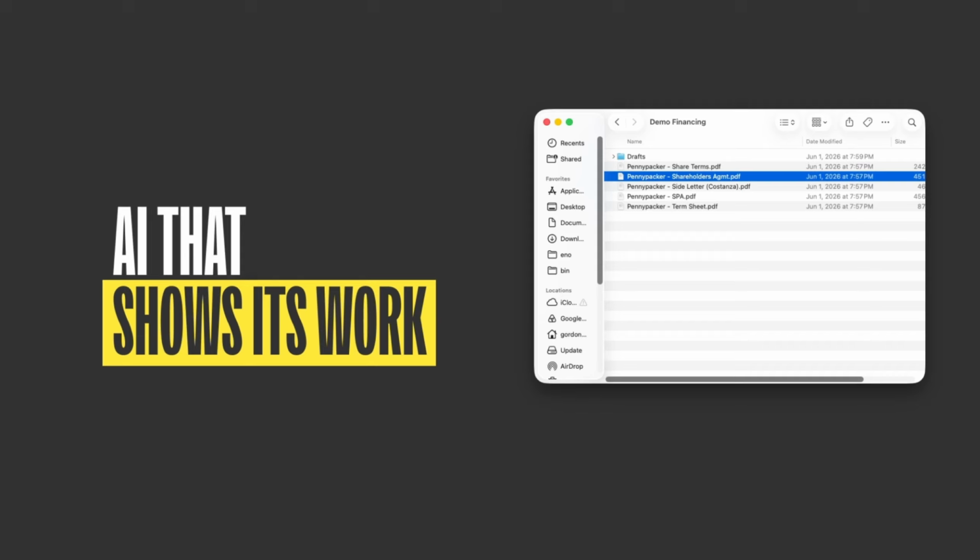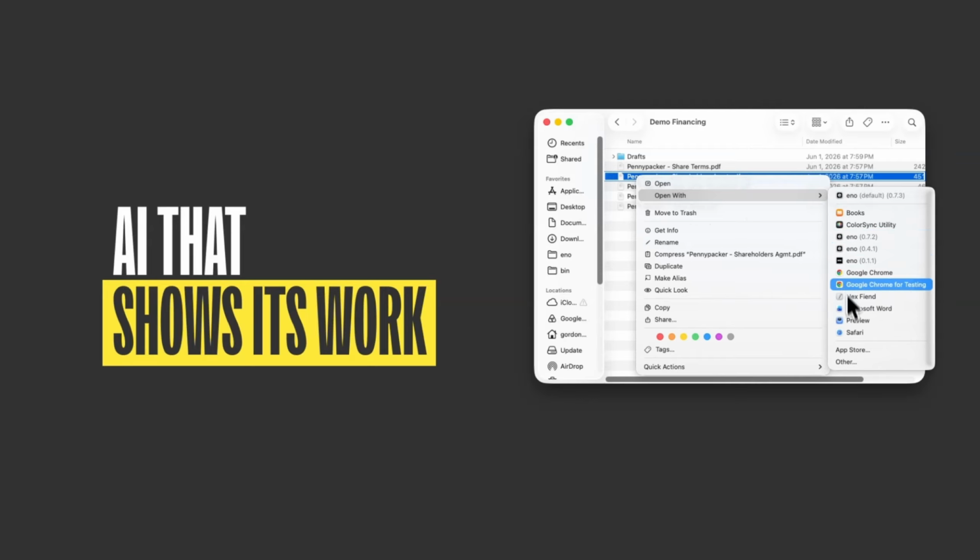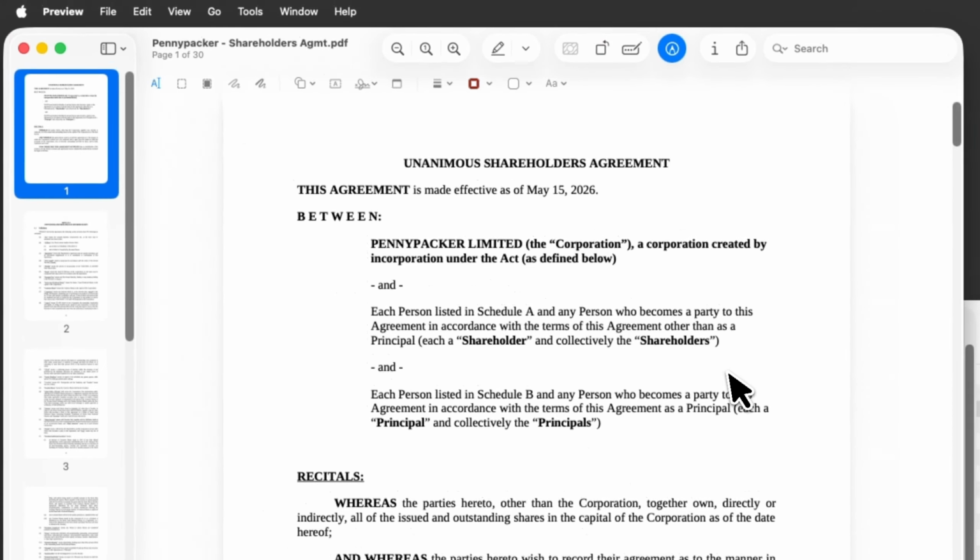Eno is an AI document reader that shows you where answers come from. Before building Eno, we spent years as lawyers, reading through documents, trying to find information. To do this, you'd open up documents and use Control F to find the things you were looking for.